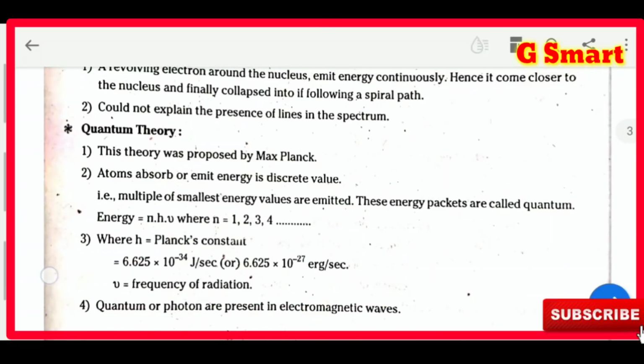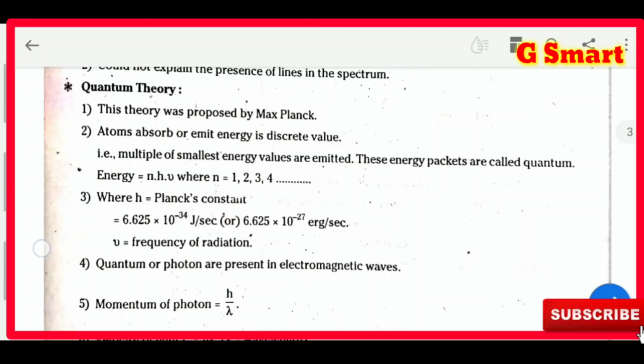And the presence of lines in the spectrum. Already when we were learning about the electromagnetic spectrum, we observed that emitting atoms are giving lines in the spectrum. These lines in the spectrum are not explained by Rutherford.